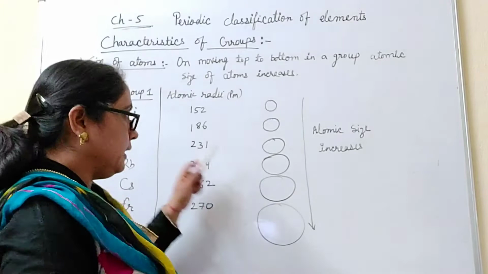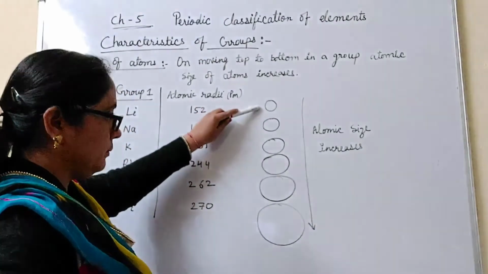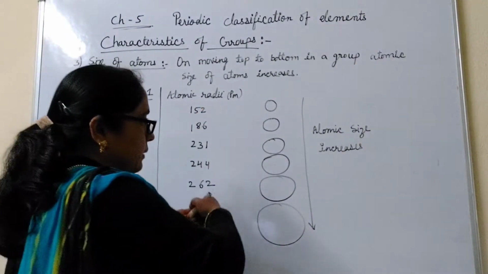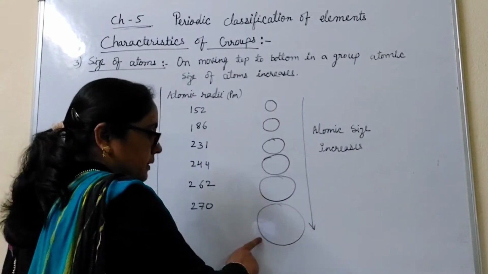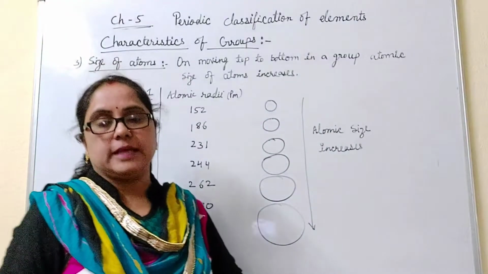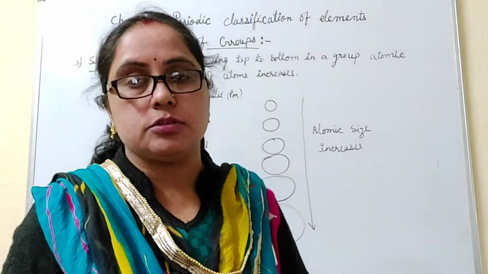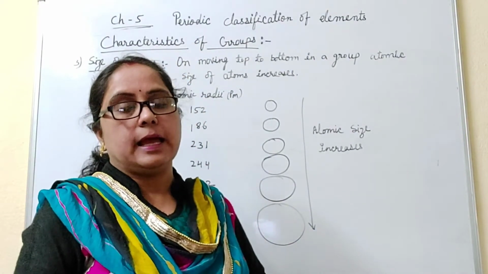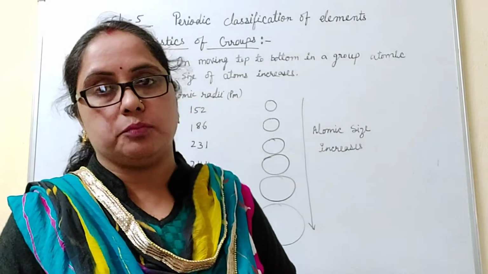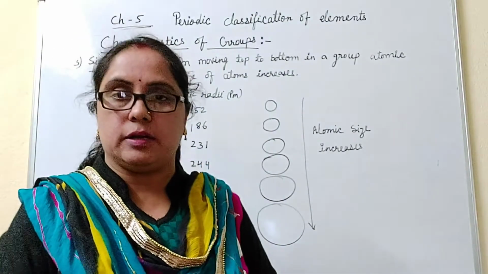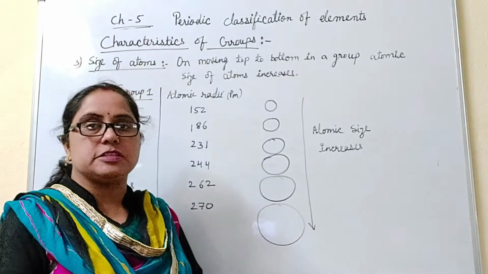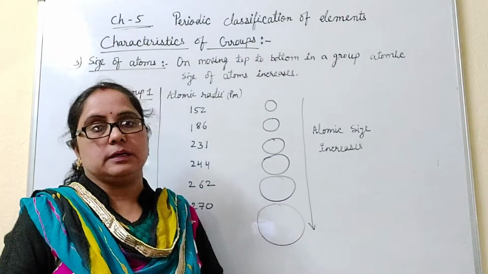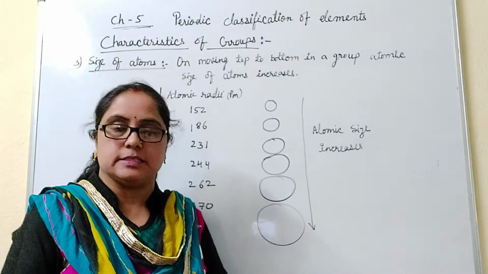Atomic radii increases so the size of atom increases. The size of lithium is this one and the size of francium is this one. So the size of atom increases. This is because the number of shells increases as we move down from top to bottom in a group of the periodic table. As the number of shells increases, the size of atom increases.